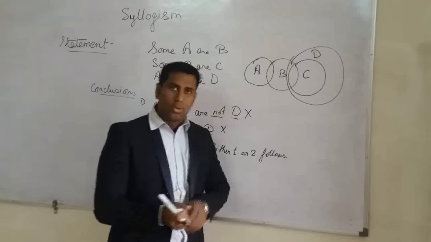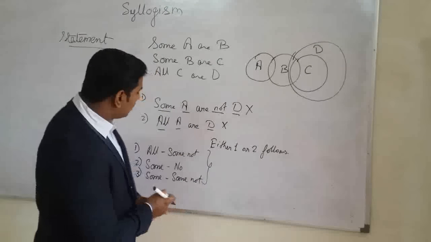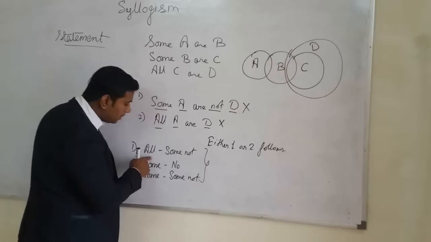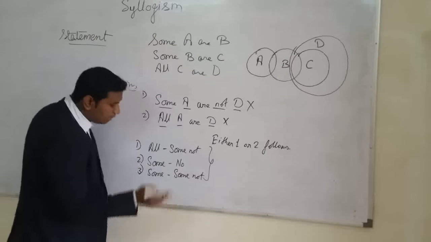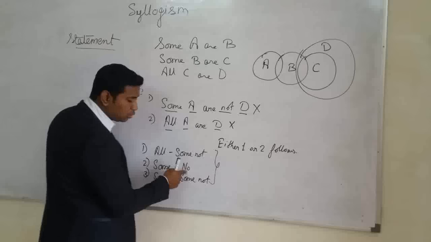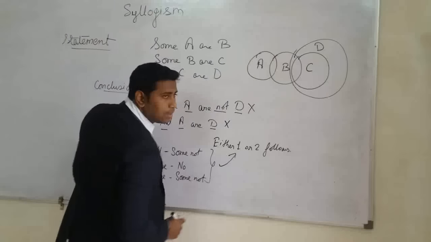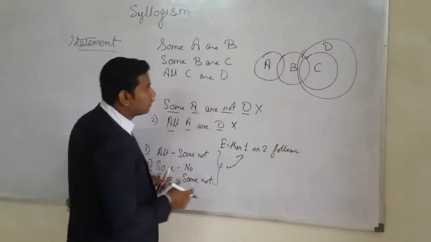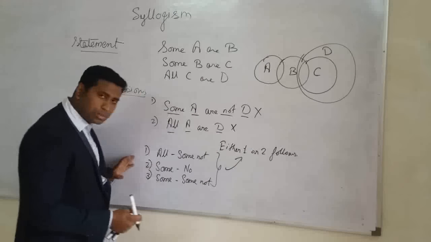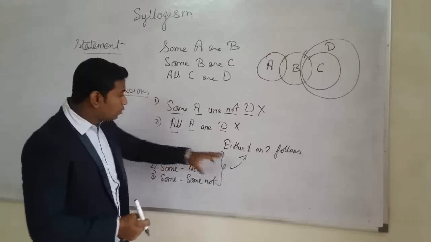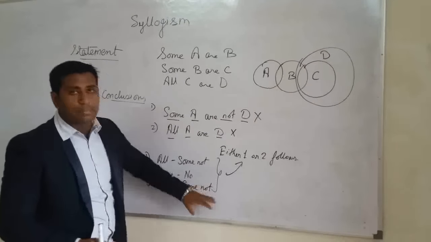So if two elements don't have any kind of relationship between them, and in the conclusions they have given all with the first conclusion and some not with the second, or some with the first conclusion and no with the second, or some and some not, in these three cases you have to use the either-or case. Got it? There are three types where you have to use either-or: all and some not, some and no, some and some not.